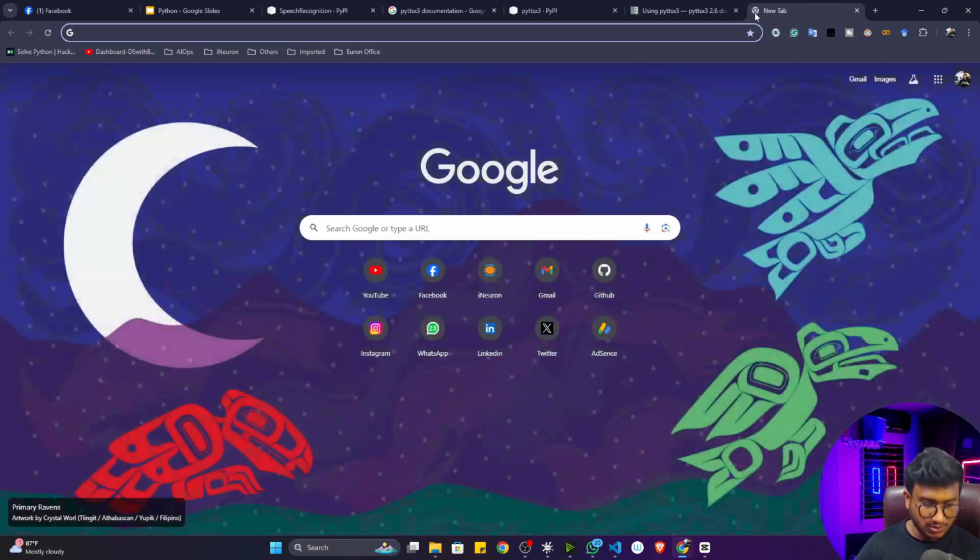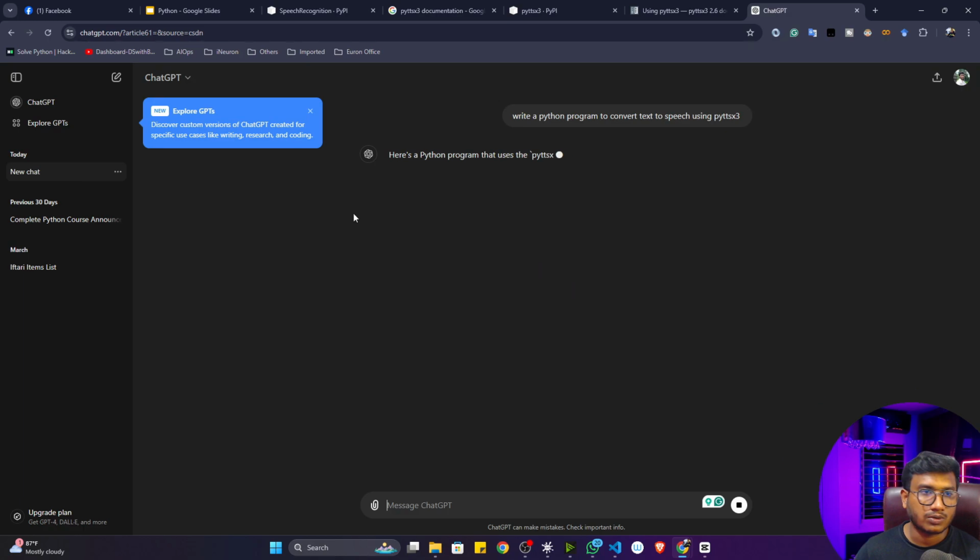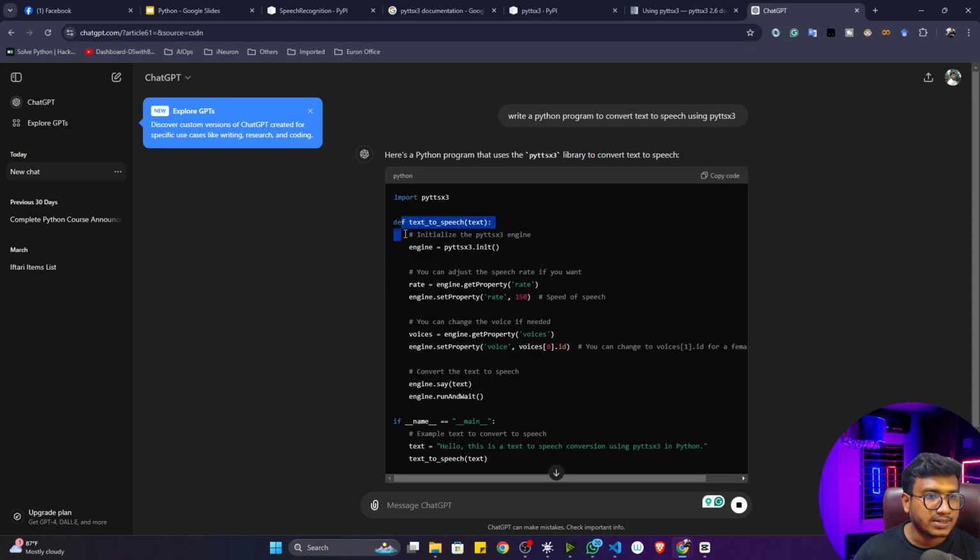Apart from that, you can also use ChatGPT, because it is the world of AI and everything is available nowadays. Let's say you want to use this pyttsx3 library and convert any kind of text to speech. You can simply give a prompt here: write a text to speech using pyttsx3. Now if I execute, see, it will give you that particular code automatically. You can see it is suggesting me the code.